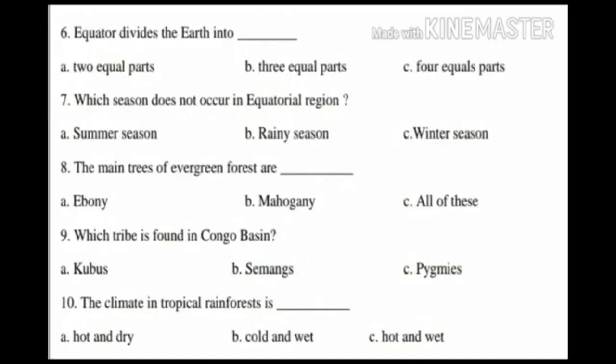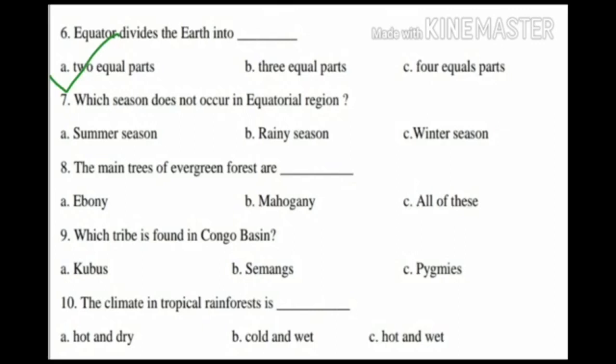Equator divides the earth into dash. Option A, 2 equal parts, option B, 3 equal parts, option C, 4 equal parts. The answer is 2 equal parts. Equator divides the earth into 2 equal parts.